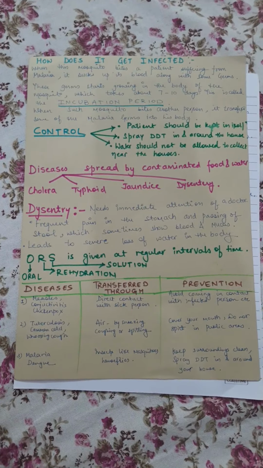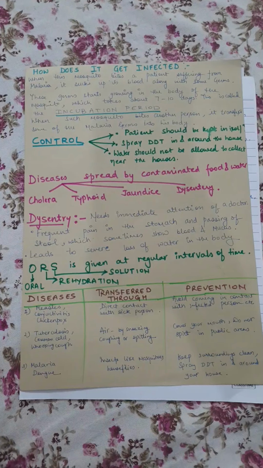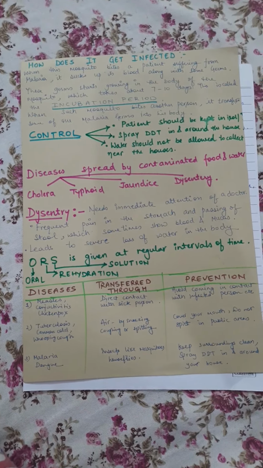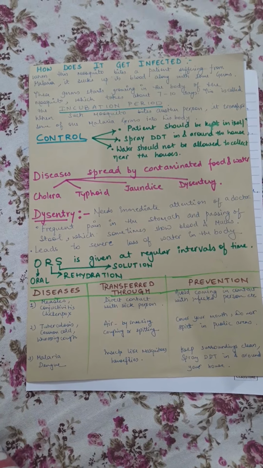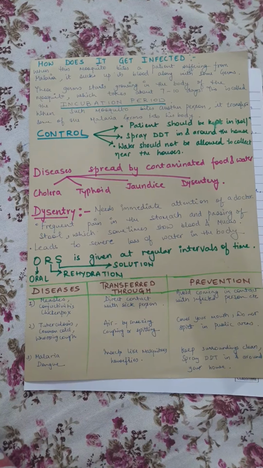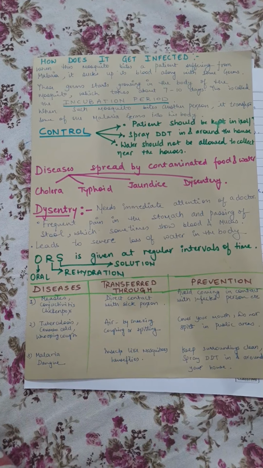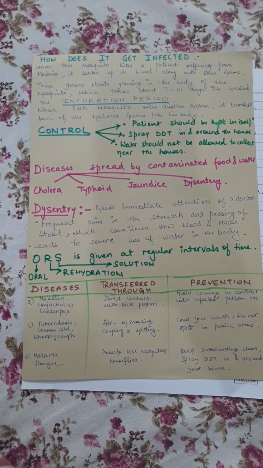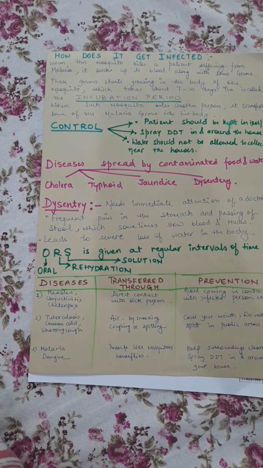Let's revise some MCQs of this chapter. We can keep our surroundings clean by throwing garbage in the dustbin, littering, using plastic, or none of these. Obviously, by throwing garbage in dustbins. The sucking tube is present on the head of the mosquito. Malaria is caused by the female Anopheles mosquito. ORS is given to make up the loss of water. Diarrhea is caused due to infected food and water. Dysentery, cholera, typhoid, etc. Plastic bags can be replaced with jute or paper bags.